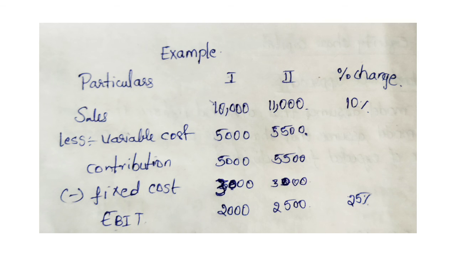If your sales are increased by 10%, EBIT will increase by 25%. How? Leverage explains this only. Fixed cost is incurred with or without increasing sales. So leverage explains using fixed cost to benefit. If sales are increased, fixed cost will not be increased and only variable cost will be increased, and the remaining amount will go to shareholders. So use high fixed cost if sales are high. That means if sales are high, use fixed cost.